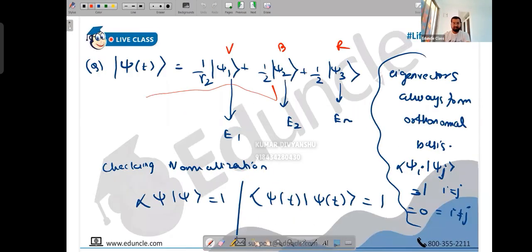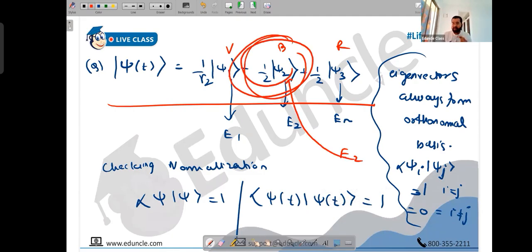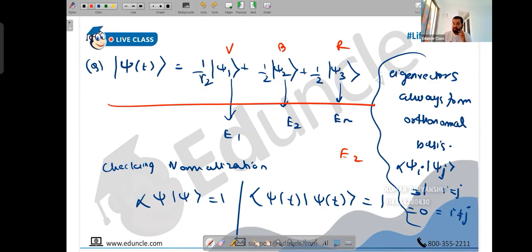So the question is, suppose in exam they have given you this wave function, and they have also mentioned that we measure energy eigenvalue E2. They are asking to find the collapsed wave function. Logically, E2 means it has to be related to psi 2. Our answer was half psi 2. But is it always possible that the answer will be half psi 2 if they give you E2?